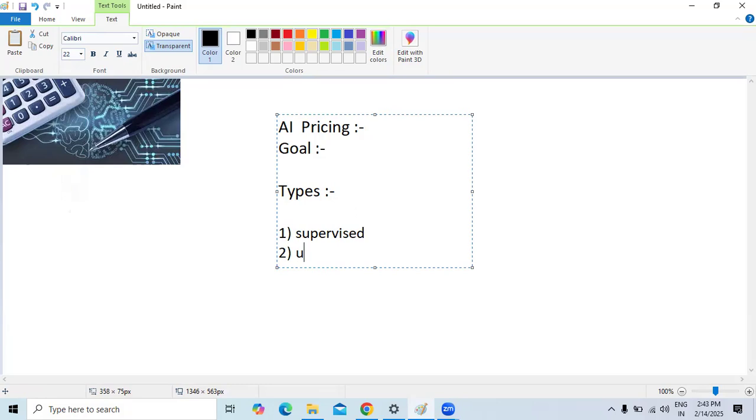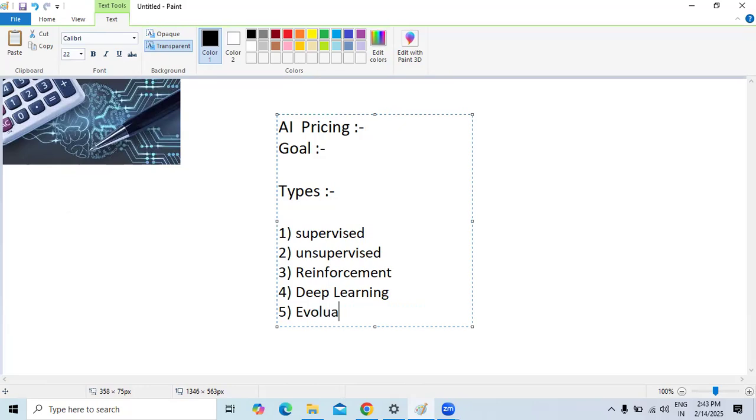Second is unsupervised learning. The third one is reinforcement learning. The next one is deep learning, followed by evolutionary algorithms.